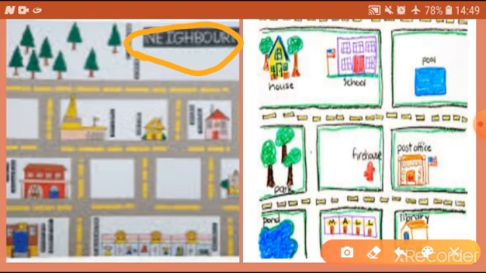In the second picture also you can see this is also a neighborhood map. See here, for example, this is our house. So imagine this is your house. Beside your house a school is there, and here a park will be there, and a post office also there. Okay, so pond, library also there. Just for example I have given this neighborhood map.